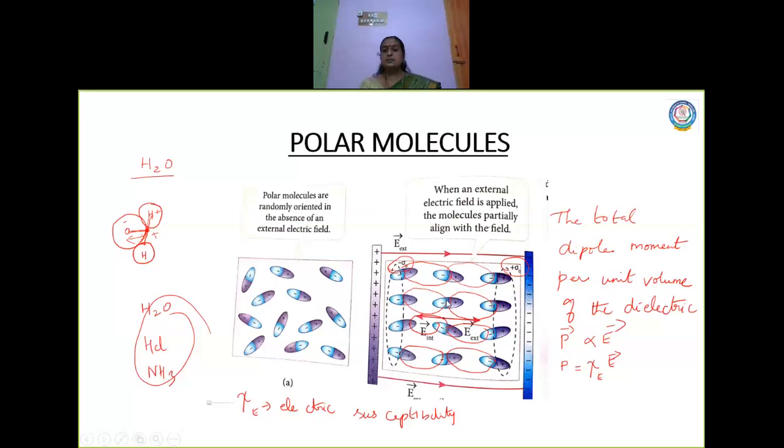These are created by the bound electrons in the dielectric, so it produces an induced electric field. Here the induced electric field is in this direction, because here it is the positive side and here the negative side. So E induced will have a value lesser than the value of the external electric field. Is it clear, children? Right?